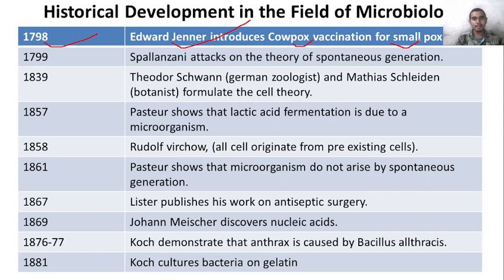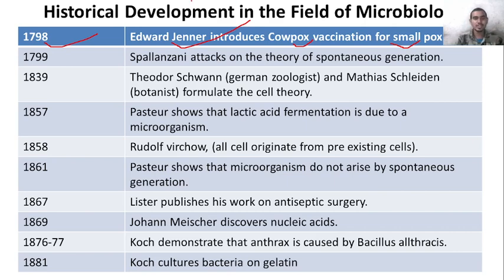At that time, smallpox was a very serious disease, and no medicine was available in 1798. Edward Jenner was a doctor of sorts, though at that time we can't say there were many doctors, but he was doing experiments.